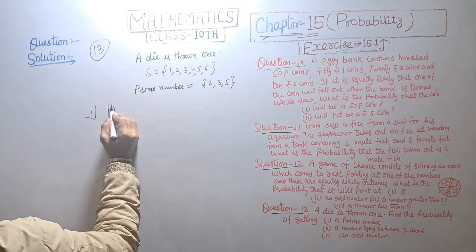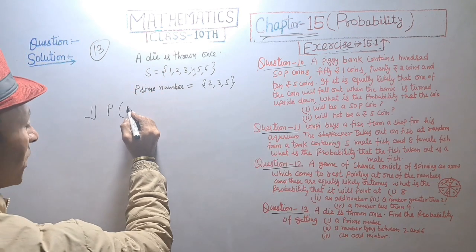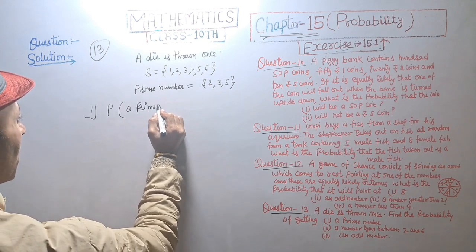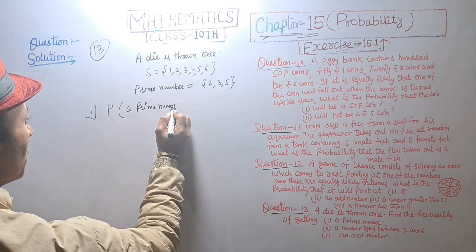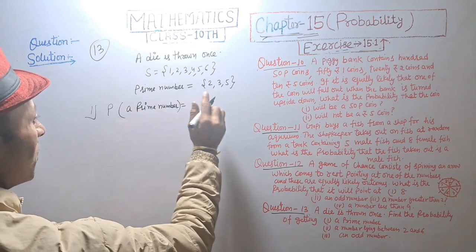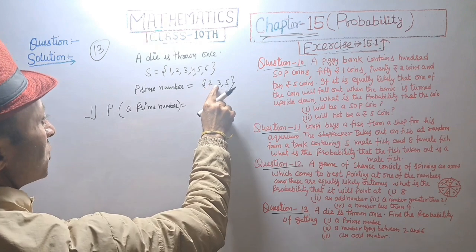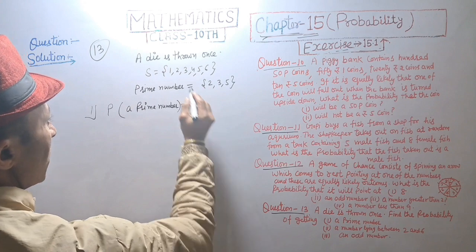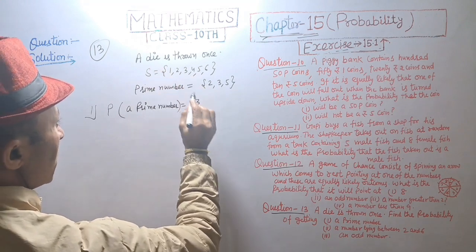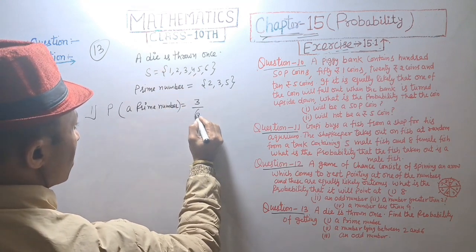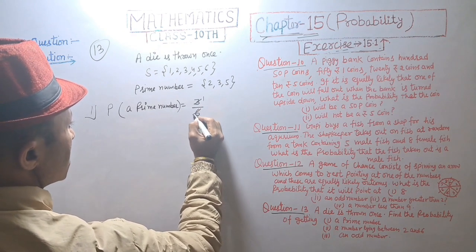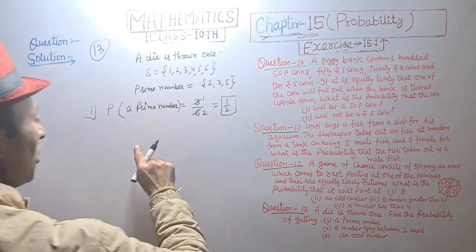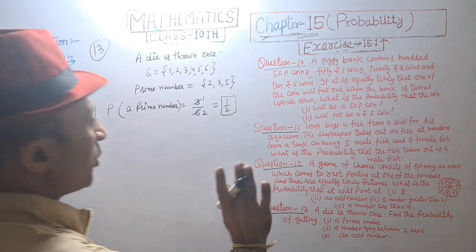First, probability of getting a prime number, that is equal to, prime number is 2, 3, 5. Total number is 3. 3 divided by die, we have 6 element. 3 ones are 3, 3 twos are 6. Probability of a prime number is equal to 1 upon 2. Answer.